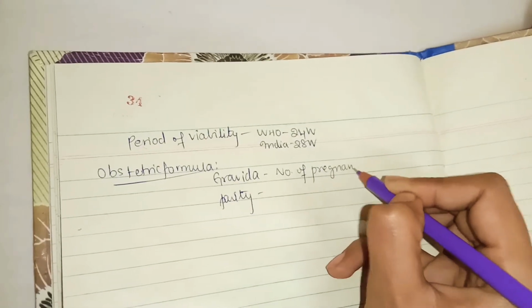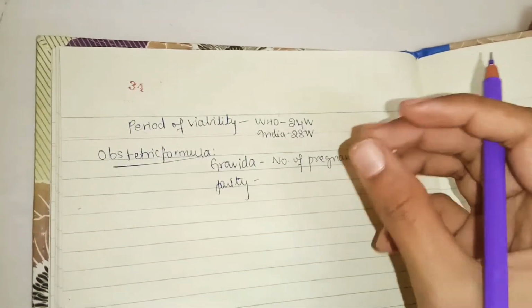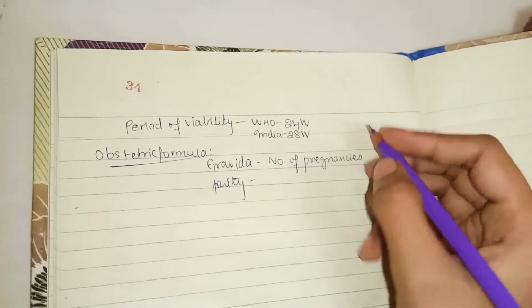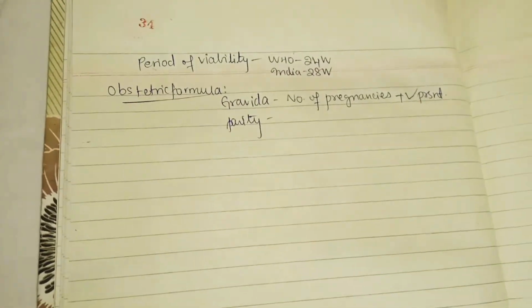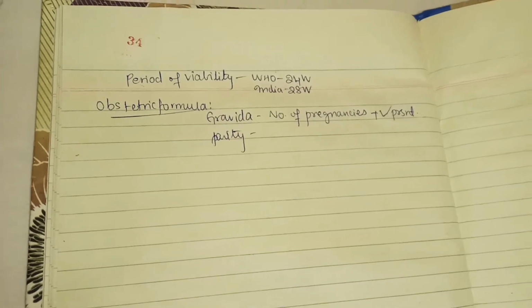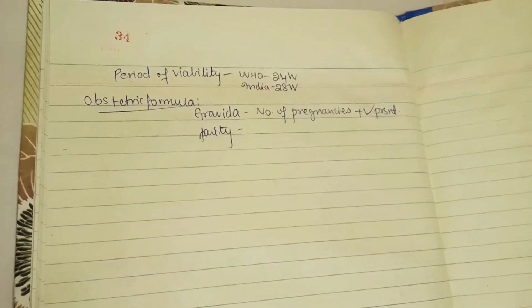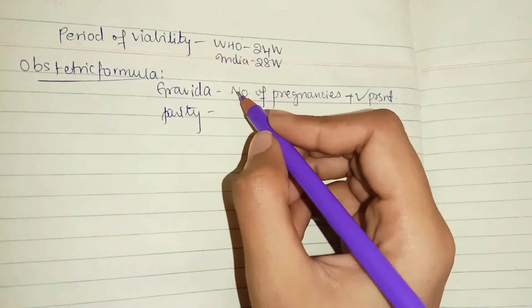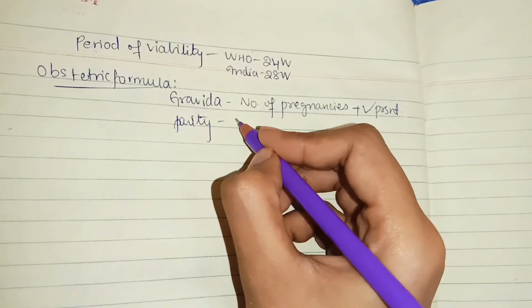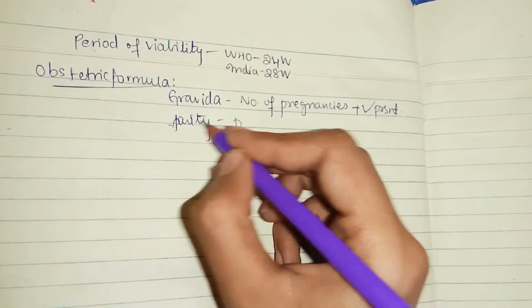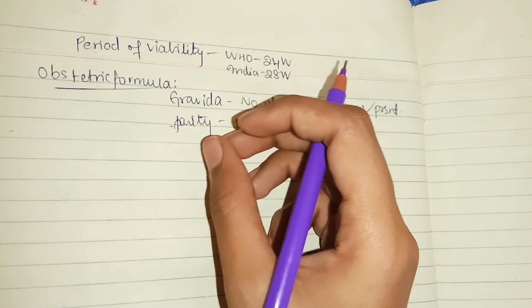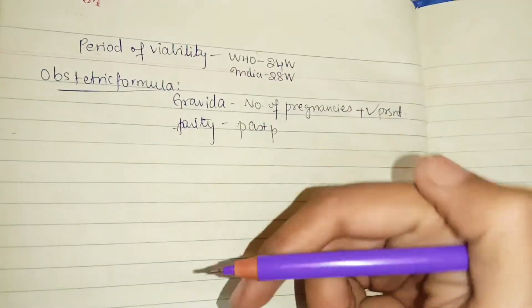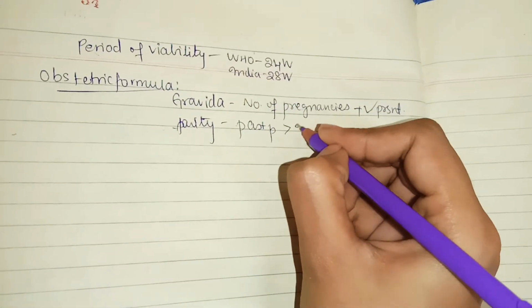pregnancies, and the pregnancies included while calculating gravida include even the present one. Multi-fetal pregnancy, like twins or triplets, you will count as single; if twins means two children, that will not count as two. So you'll count them as single only. Coming to parity: P for parity, you will take the past pregnancies of the female beyond the period of viability. You will take only those pregnancies which have gone greater than 28 weeks.